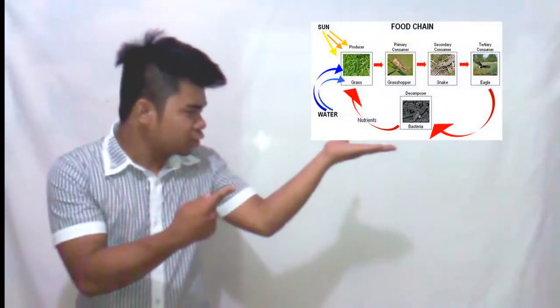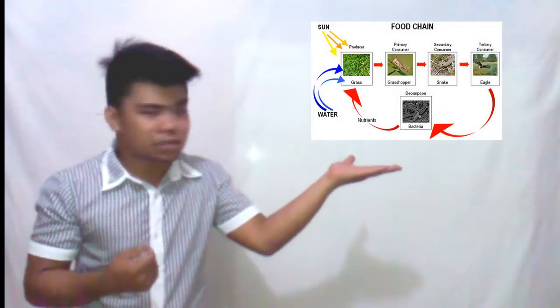Some consumers feed on dead plants and animals and their waste, and they are called decomposers. What are the examples of decomposers? For example, decomposers are fungi, bacteria, earthworms, and so on. So what is a food chain all about?